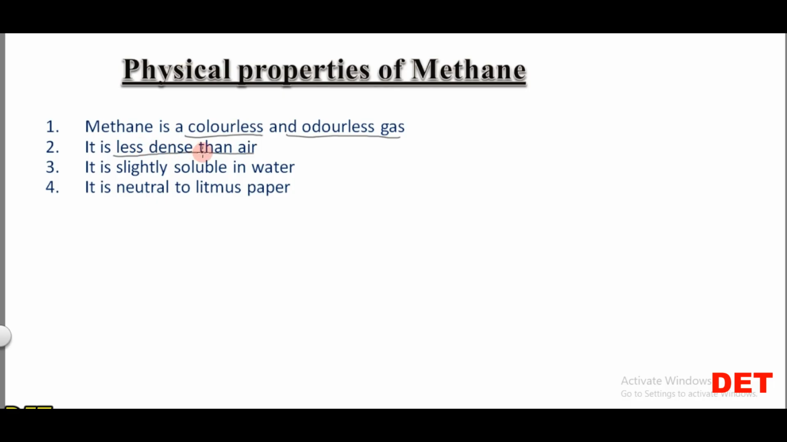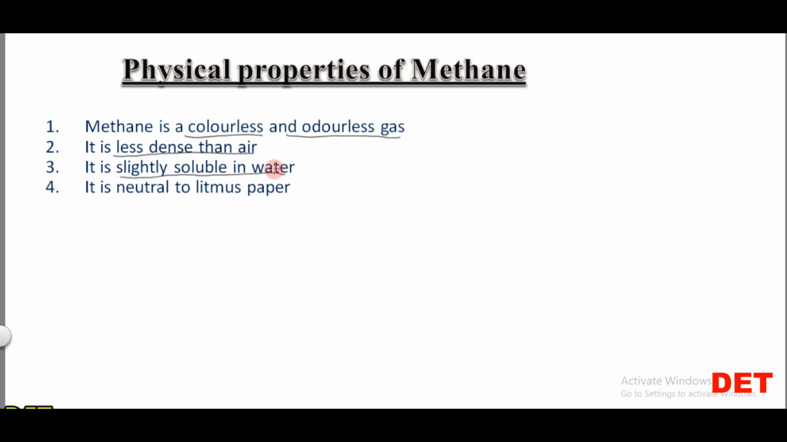Because it is less dense than air, that is why it is collected by downward displacement of air during its laboratory preparation. You will see methane going up, and the air will come down. So it is collected by downward displacement of air because methane is less dense than what? Than air.